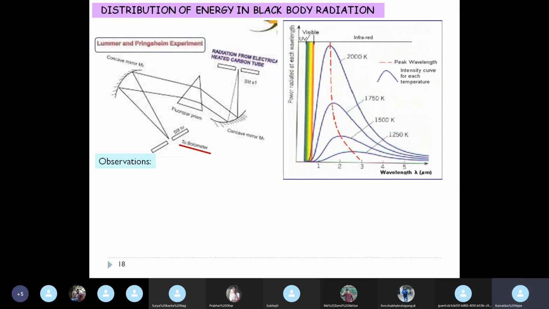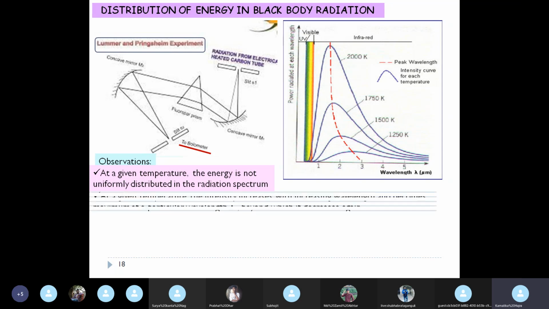Now let us see what the observations are. Let us just jot down the observations. First of all, at a given temperature, the energy is not uniformly distributed in the radiation spectrum. You can see that there is non-uniform distribution of energy.